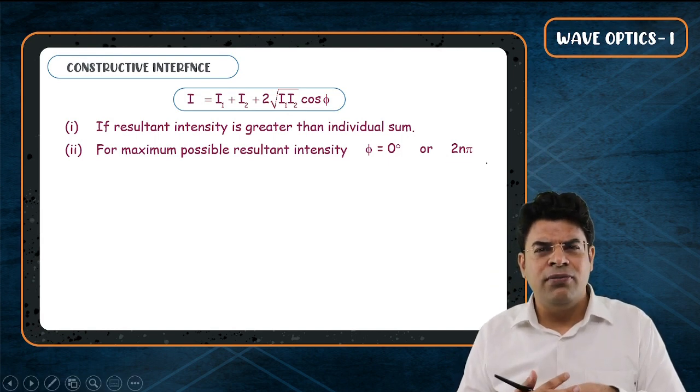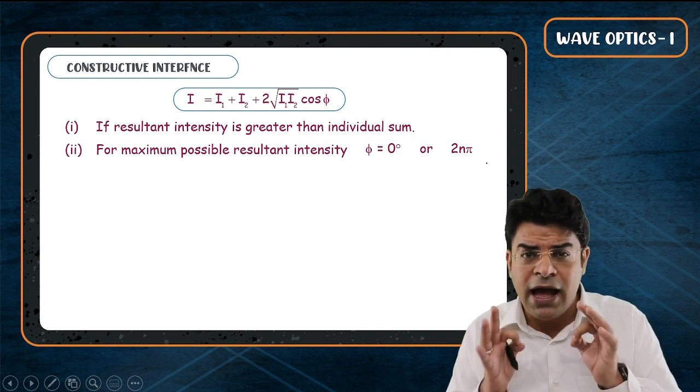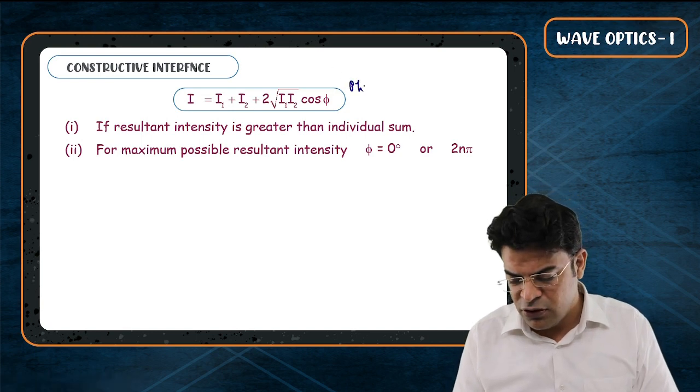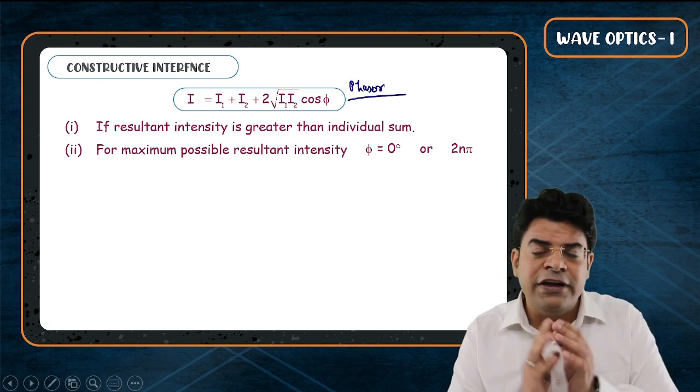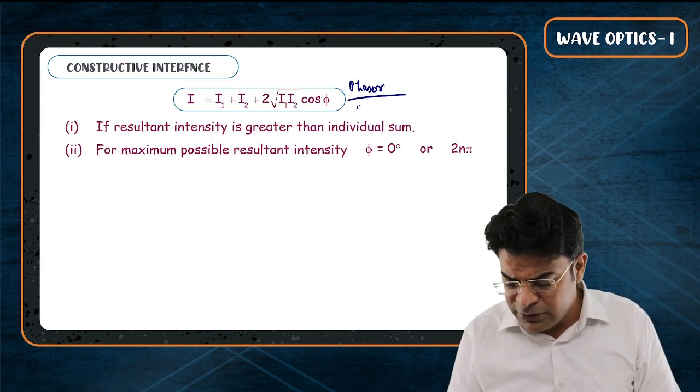Sir, do I have to mug this up? No beta, it's very easy. Every time I am adding up two waves, which method am I using? Sir, you are using something called phasor method. Okay. And in phasor method, what do I treat the disturbances? You treat the disturbances as vectors.